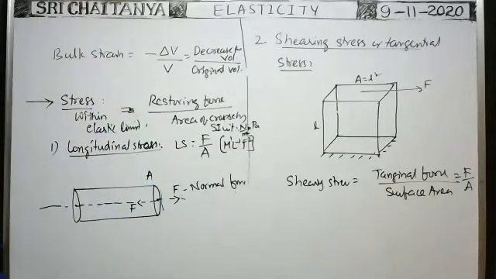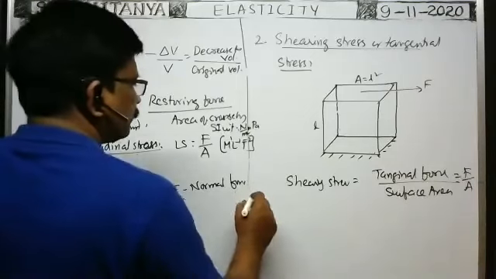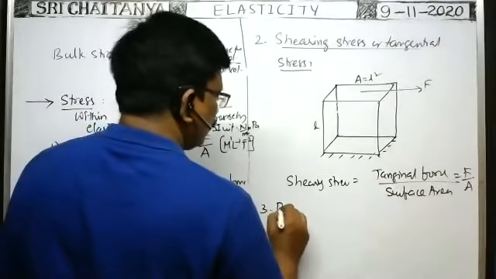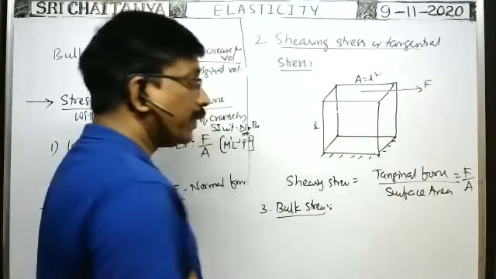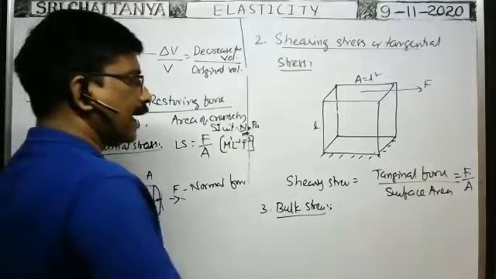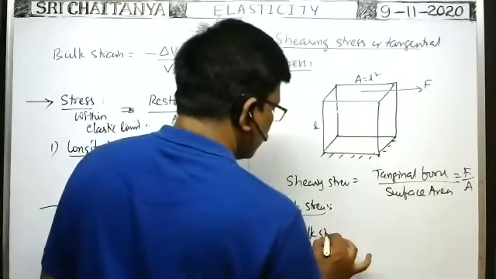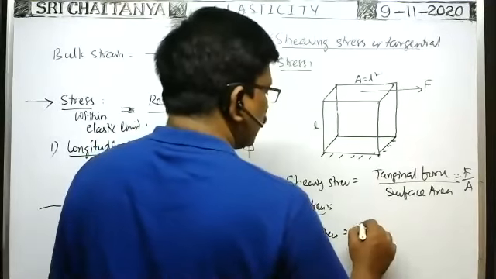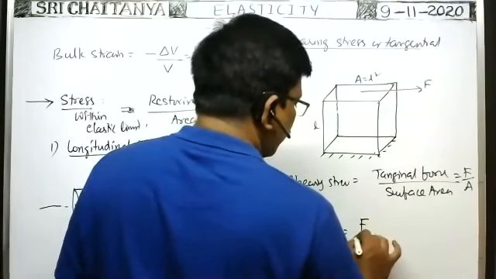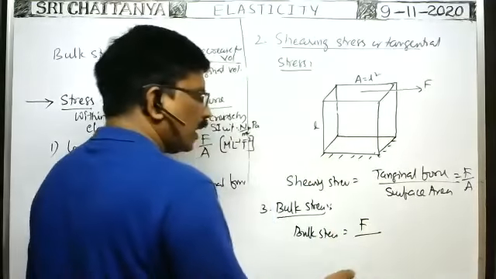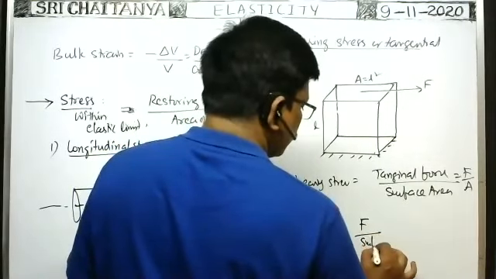Okay. Next, the third one, bulk stress. Already we observed bulk strain. Within the elastic limit, the bulk stress is equal to the normal force applied, by change in volume, decrease in volume, by surface area. Here also the formula is the same, surface area.